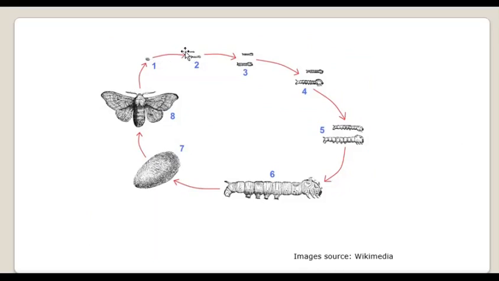It is minute, slender, tender, meaning very delicate, pale yellow or cream colored with a dark brown head. Here in this diagram you cannot see it, but in the adult you can see the dark portion of the head, right?